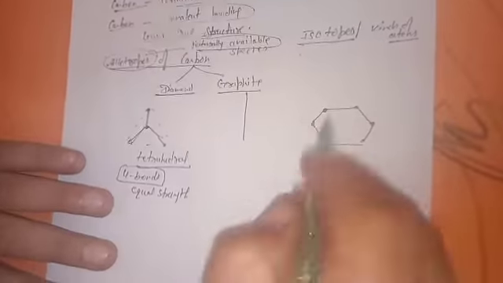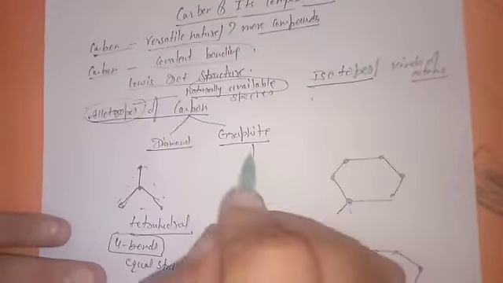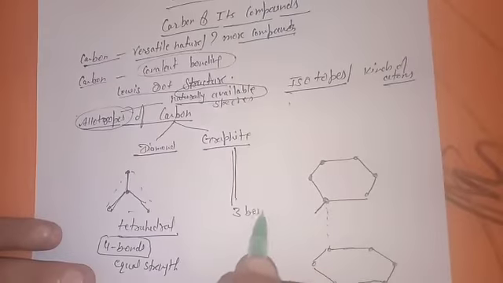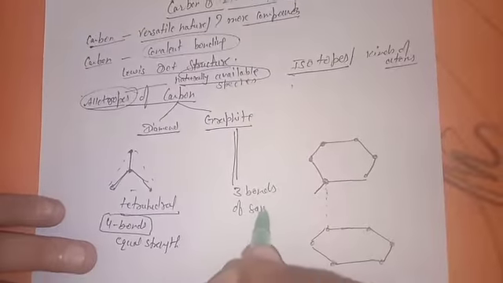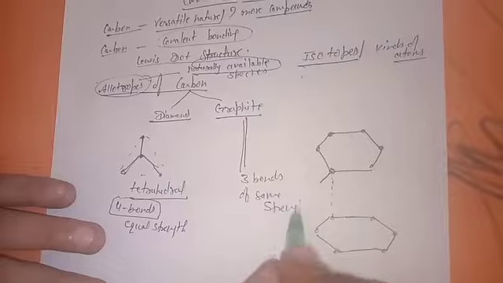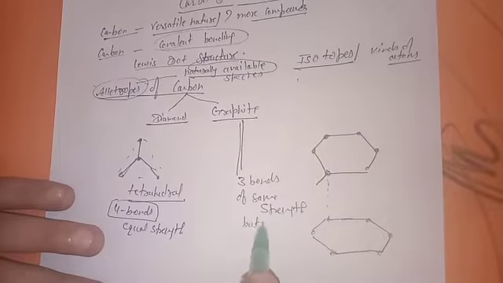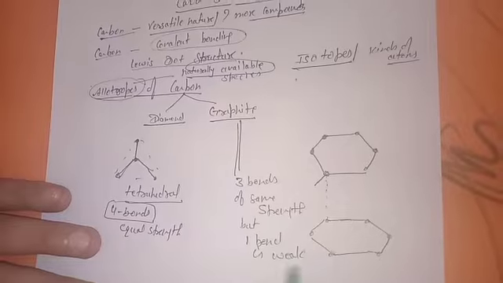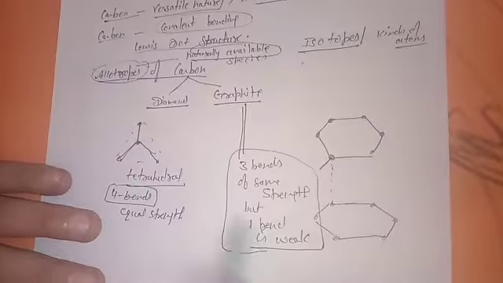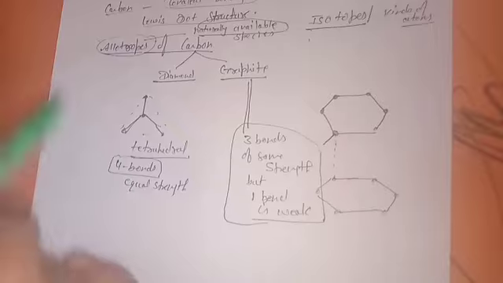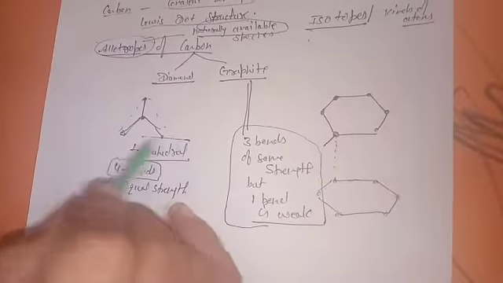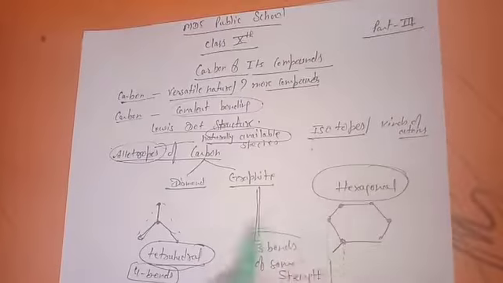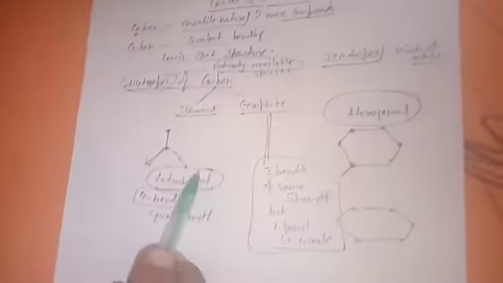So in graphite, 3 bonds are of the same strength, but 1 bond is weak, and you clearly understand that carbon gets arranged in 2 different kinds of geometry. One is tetrahedral and one is hexagonal.